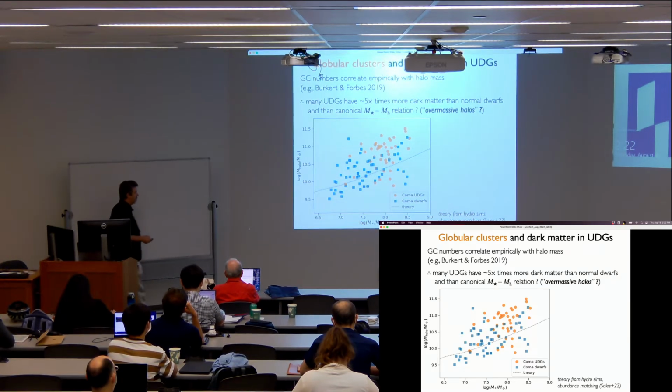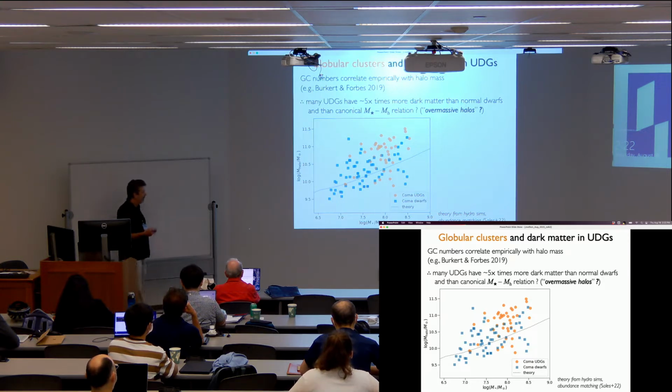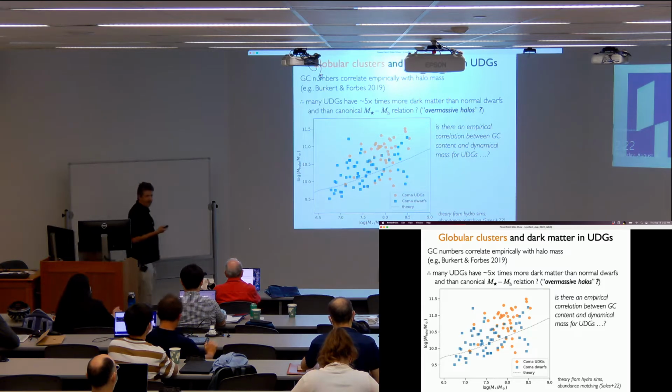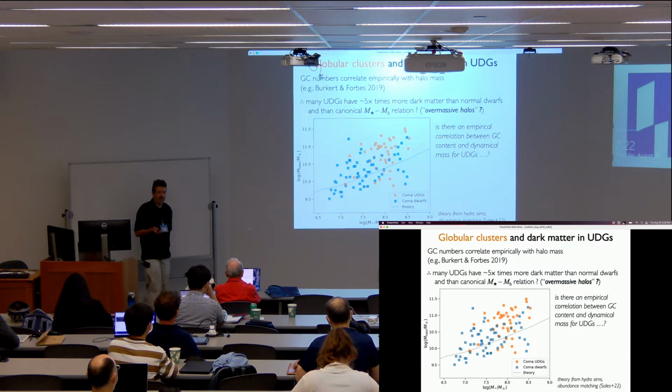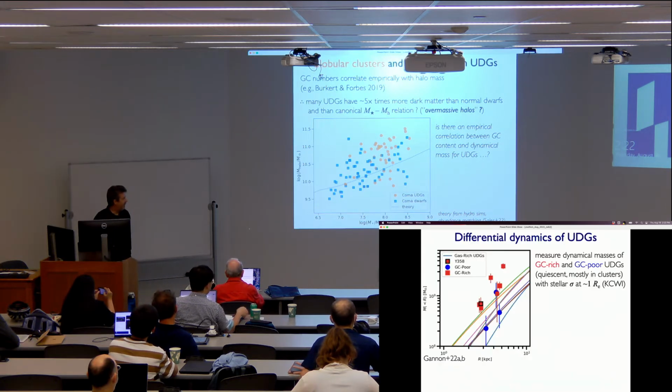So if you believe these observational results and the interpretation, then that means that there are quite a few UDGs, at least in clusters, that have more dark matter than they're supposed to have on average. We call them overmassive halos. And we want to just do what we can to check that, to say, do we have any indications from dynamics that this holds up? As I showed, we can't directly get halo mass, but we could at least get some measure of dynamical mass and try to test this.